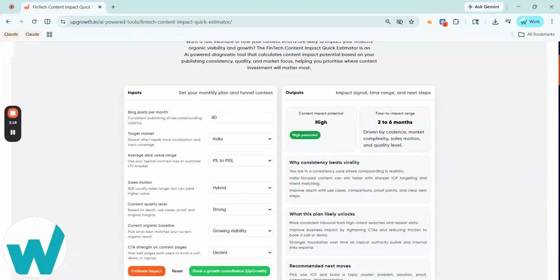So content without a clear impact estimate is just a cost center. This tool helps you treat it like a growth lever. If your score is lower than expected, Upgrowth can help you close the gap with content strategy, topic clusters, and GEO execution built specifically for fintech.